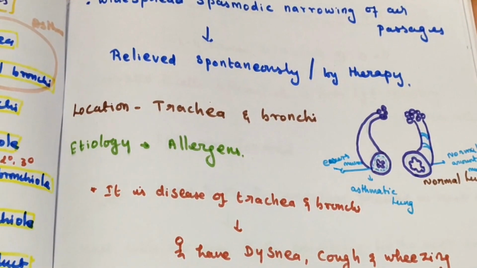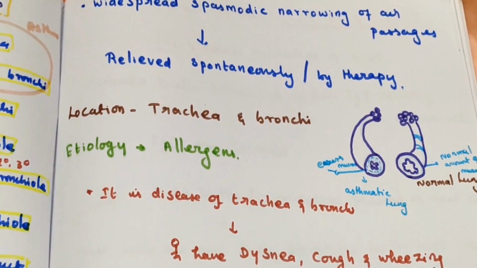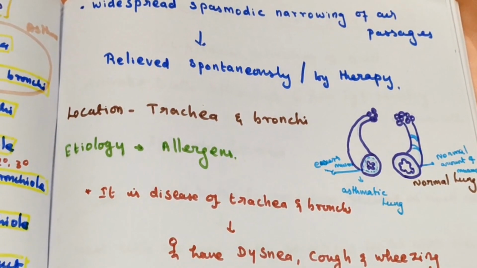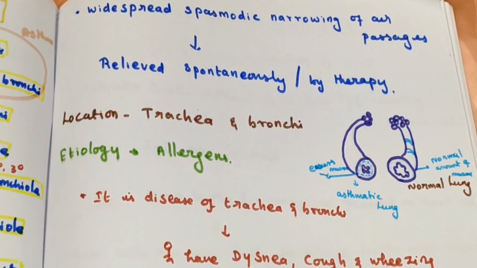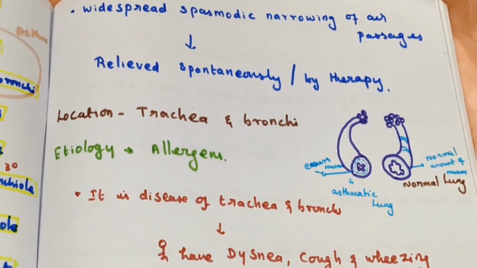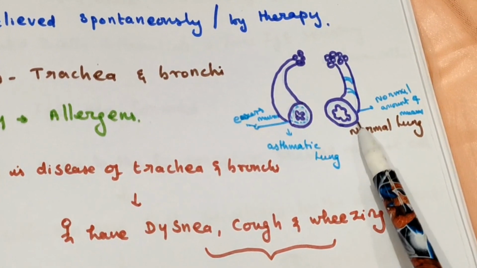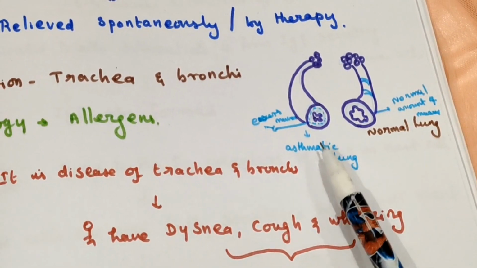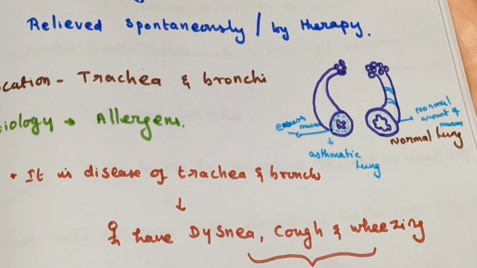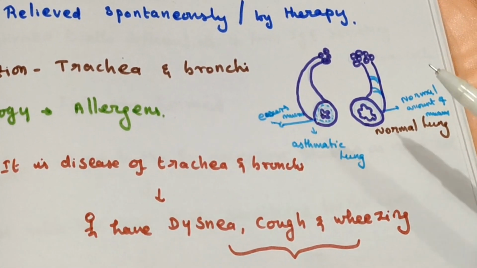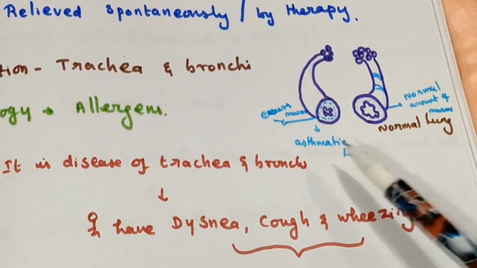Whenever the same dust particles or stimulus, maybe grains, pollen, chemical or dust, go inside an asthmatic patient, this one is the normal trachea, and here the trachea goes into spasm.